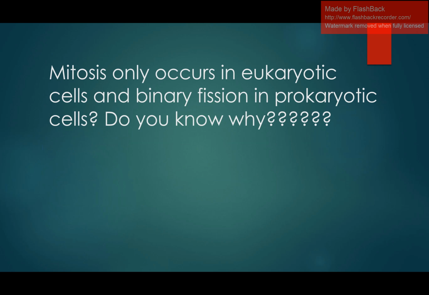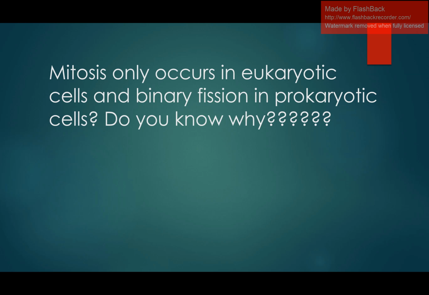Here we have a question that may induce some critical thinking: mitosis only occurs in eukaryotic cells and binary fission in prokaryotic cells. Do you know why? If you do know the answer, then it's very good. Otherwise, I'm going to tell you why mitosis does not take place in prokaryotic cells. As we know, prokaryotes lack a definite, membrane bounded nucleus.